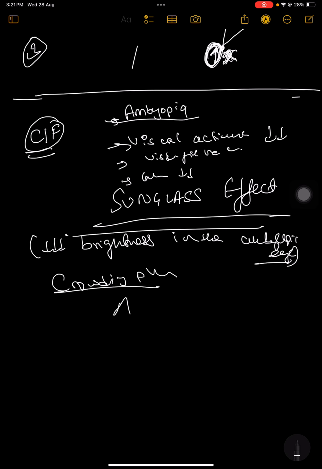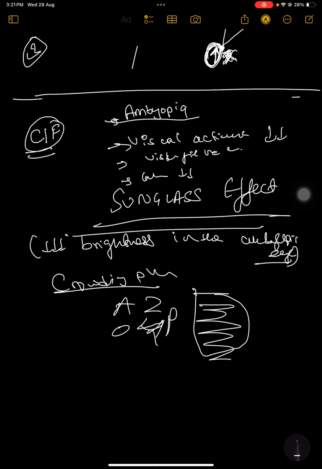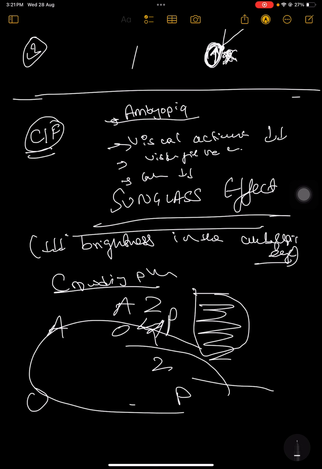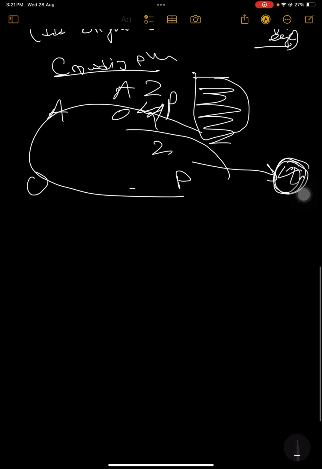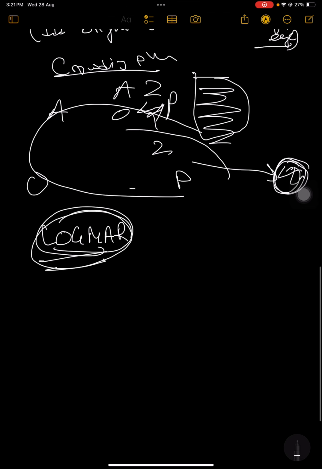An amblyopic eye will show the classical feature of the crowding phenomenon. So what is this crowding phenomenon? If I give a series of letters, for example A, Z, O, Y, P, randomly, like in the case of a Snellen chart, the person will not be able to see those letters. But if I give the letters separately, for example A, Z, O, P, the person perceives them perfectly. That is why we use the LogMAR chart. LogMAR is the method by which we understand the crowding phenomenon.